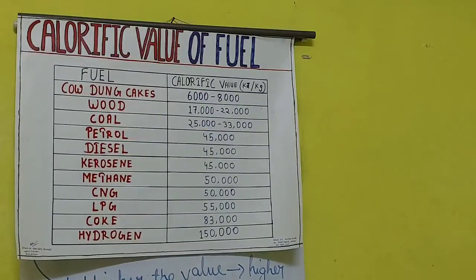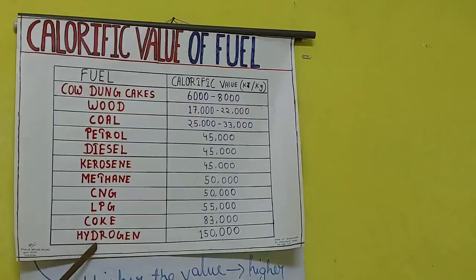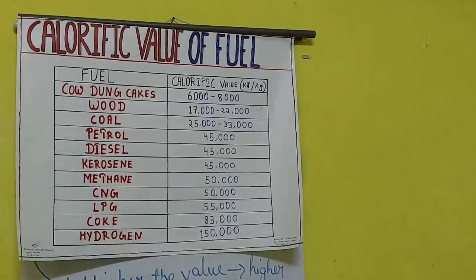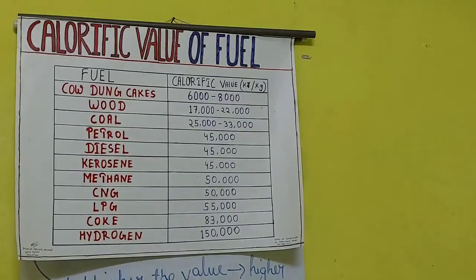Then now comes the best one, which is hydrogen. It is the best among all, and it has the highest calorific value. Clear? But even then it cannot be used in gaseous form.